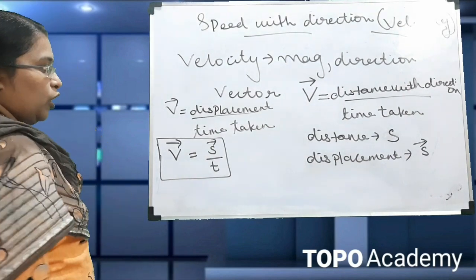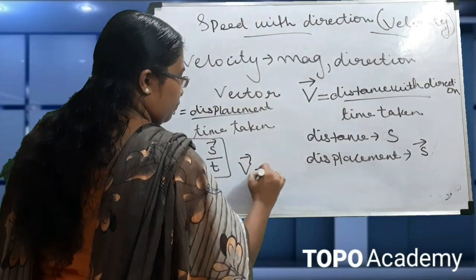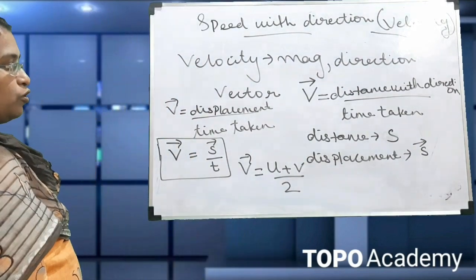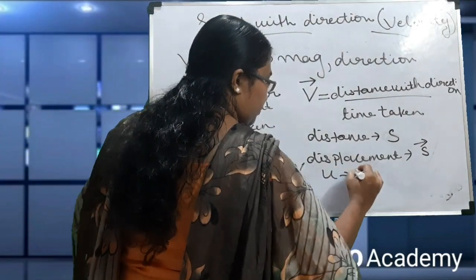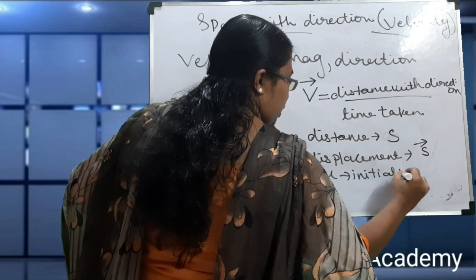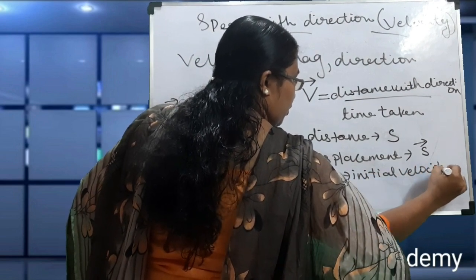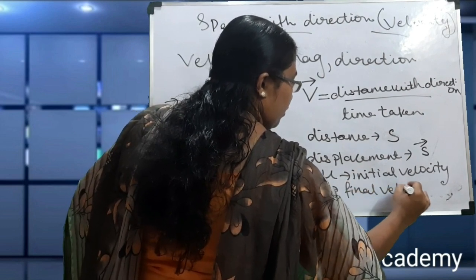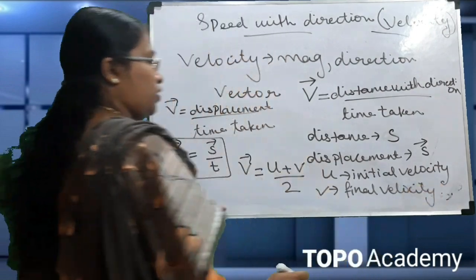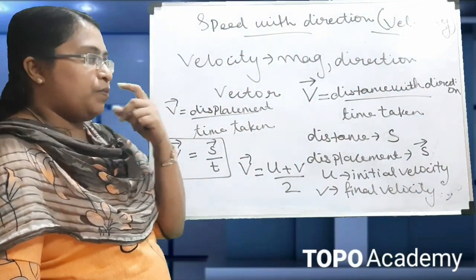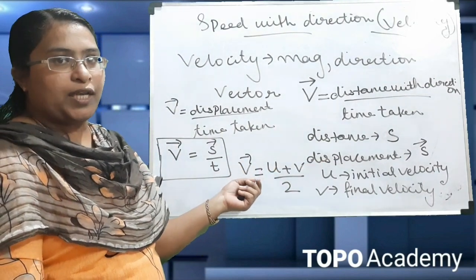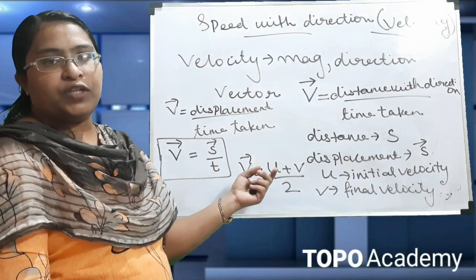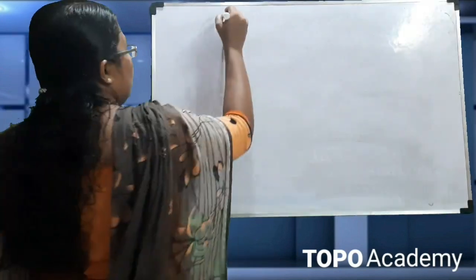The equation to find the average velocity is u plus v divided by 2, where u is the initial velocity and v is the final velocity.